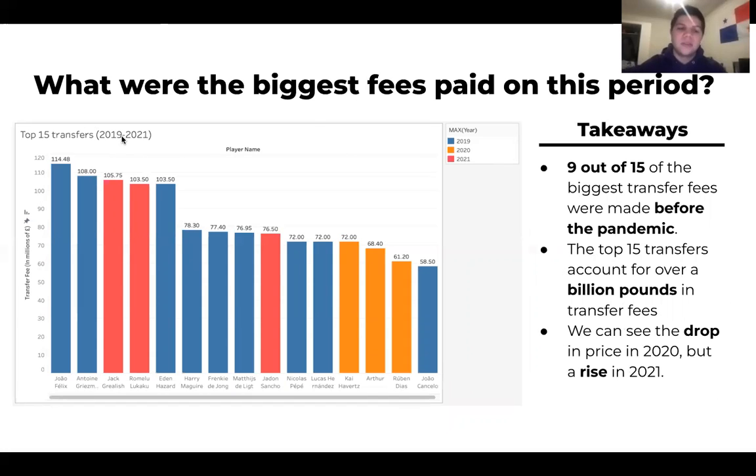So we want to see how the biggest fees paid during each period differed. And we can see that 9 out of the 15 biggest transfer fees were made before the pandemic. And the ones that were made during the pandemic are 3 of the 5 lowest fees paid. We can see that the transfer fee in 2021 rose back up to the previous levels, even though the volume isn't still there.